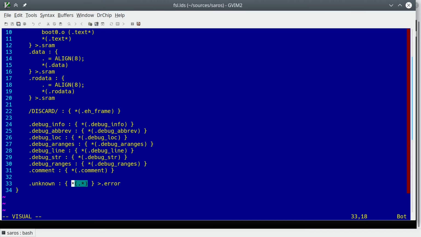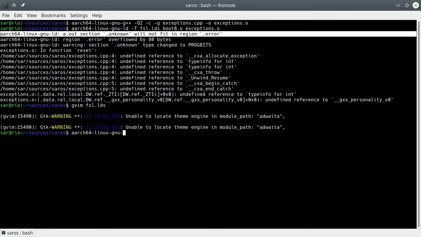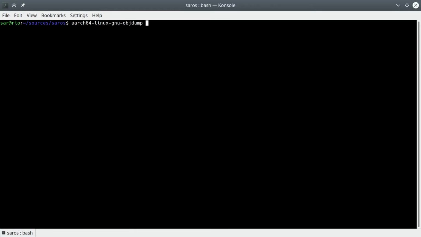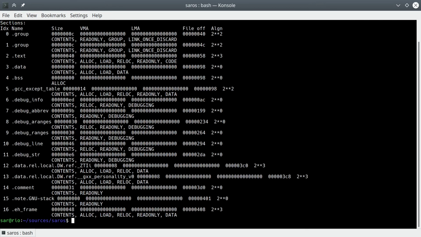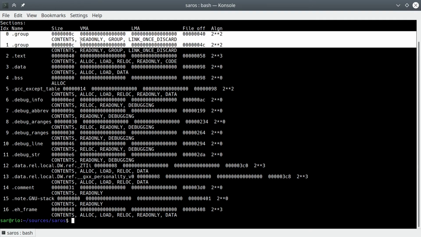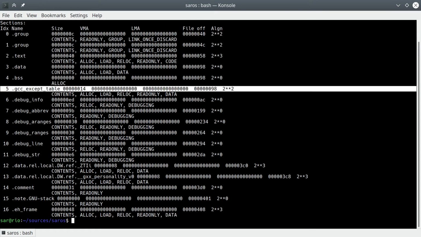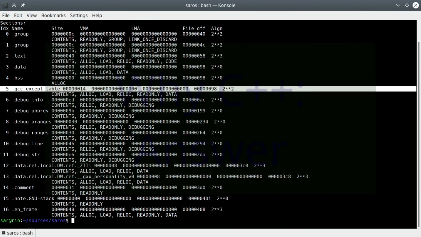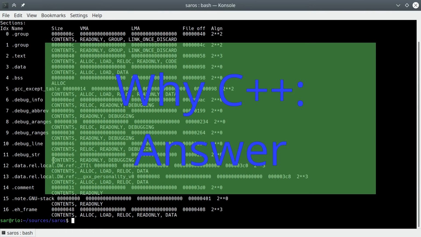Indeed, if we look at the sections created for exceptions.o, we can see sections called group and GCC accept table, both non-empty. We didn't tell the linker what to do with them, so the compilation failed. Had we been using the U-boot method of copying just those sections we know we need, the code would have compiled and linked, but the raw machine language would have referenced data that would simply not be there. Which brings us back to the previous question.